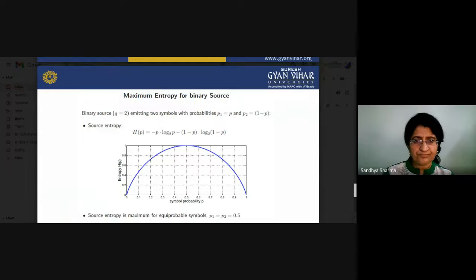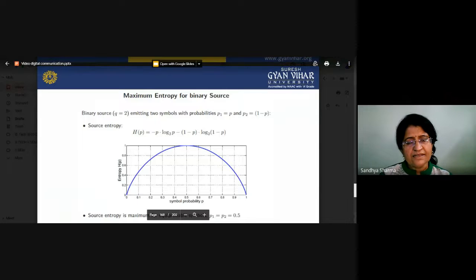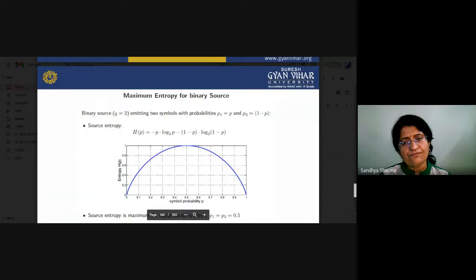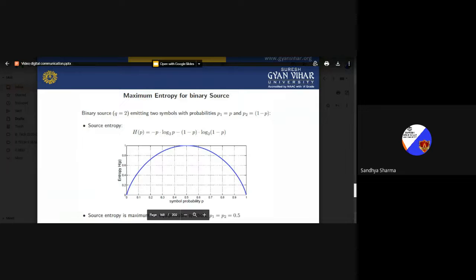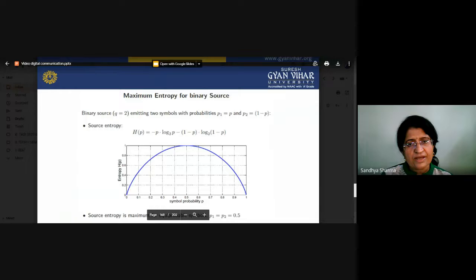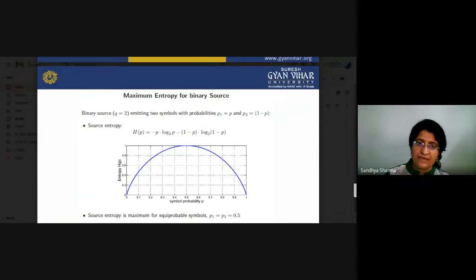According to that, we have to see this half circle, and here we can see the relationship between entropy and symbol probability Pi. The symbol probabilities are given on the x-axis, and on the y-axis we have the entropy, and we will make a graph.